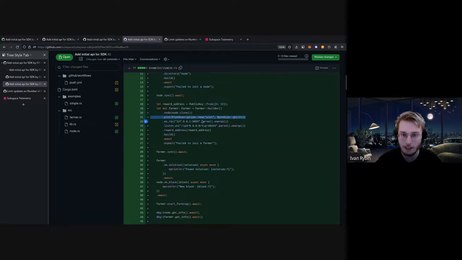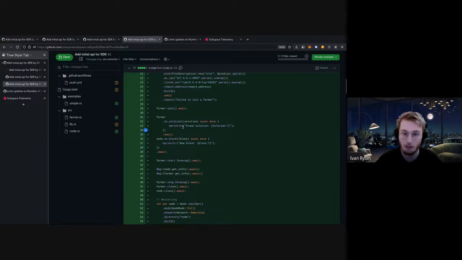We can supply the exact directory apart from the temporary one, the WebSocket RPC, and the reward address. Everything. The callbacks are looking nice also. We need to call explicitly which callback we want to supply. For example, for the farmer, we supply the callback for receiving a solution, and we just print it here. It can also be asynchronous.